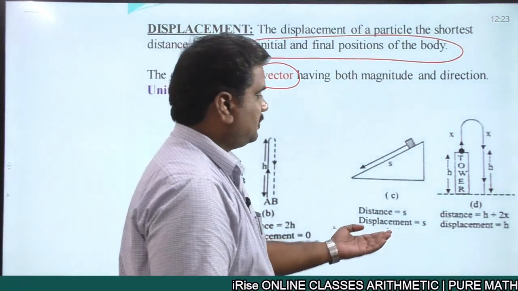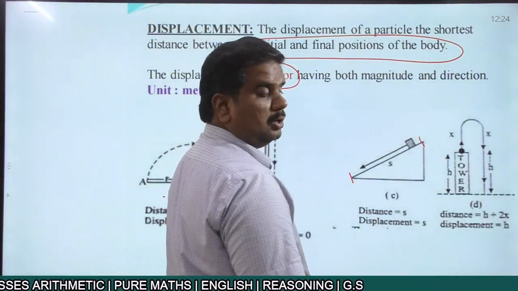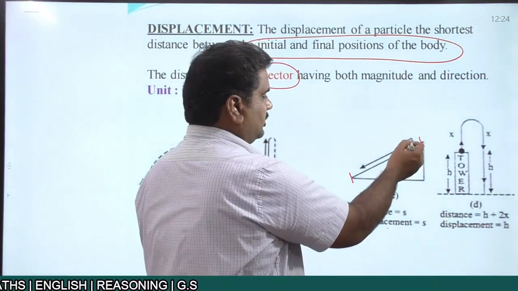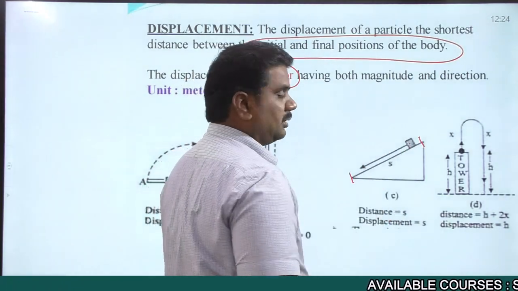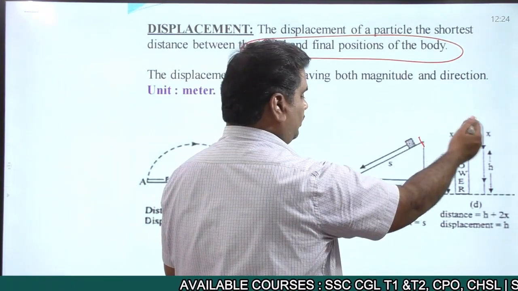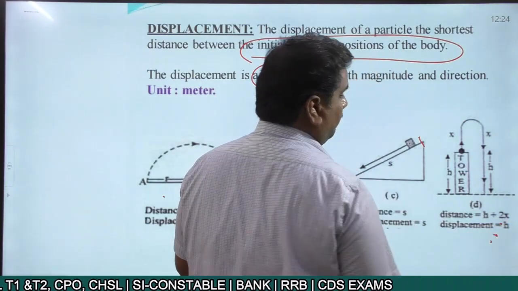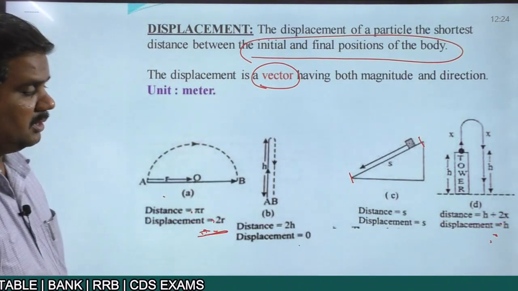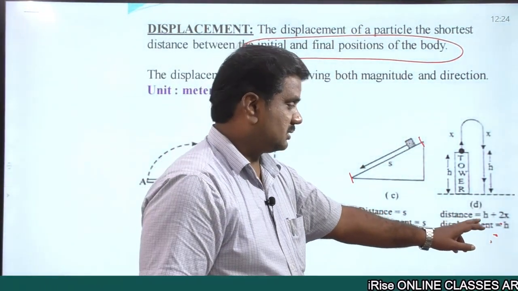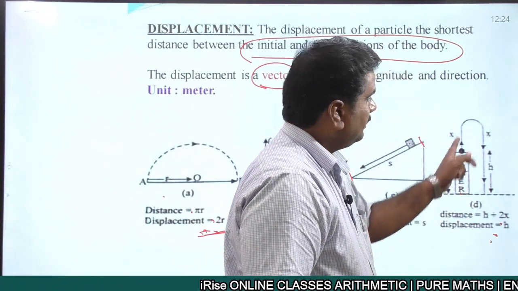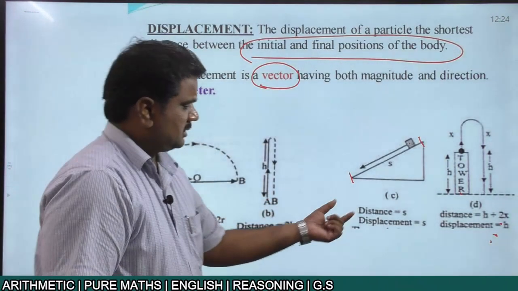Now, when the object is placed on an inclined surface, it has to move from top to bottom. In this particular case, distance and displacement are both equal. And when an object is projected from the top of a tower, distance is equal to h plus 2x, but displacement is minus h. A small correction in the figure: displacement is minus h here, a negative value, whereas the distance covered is the height of the building plus 2x.